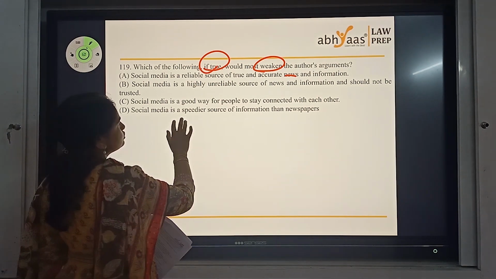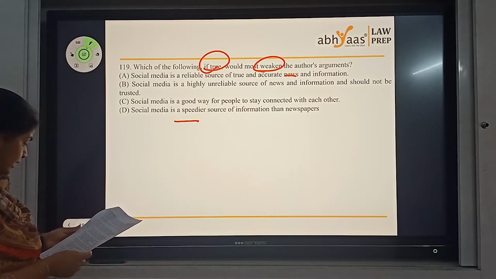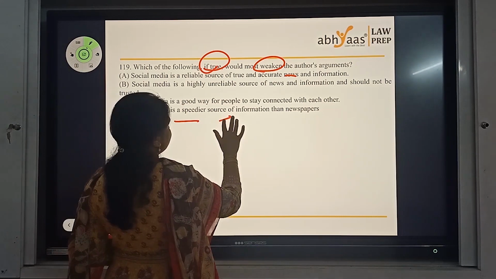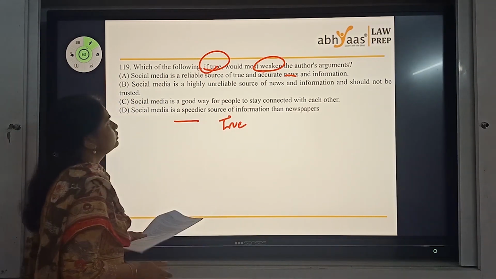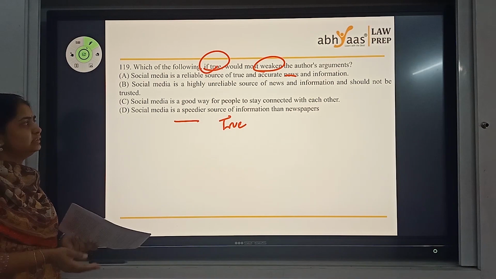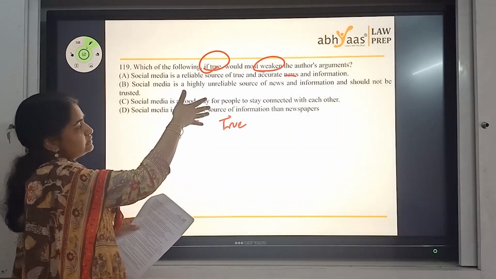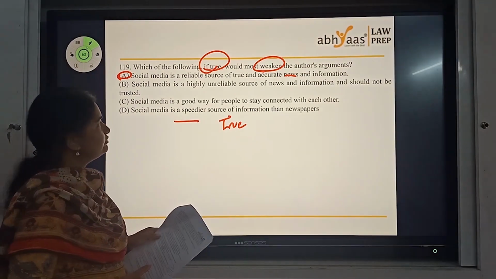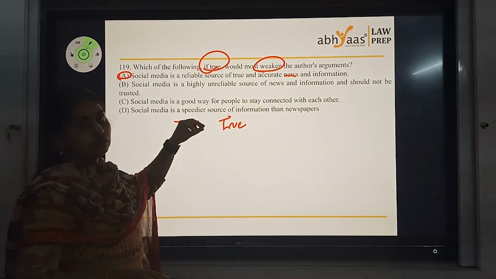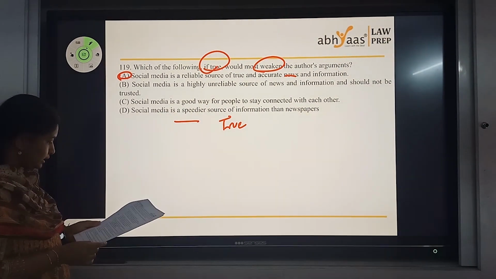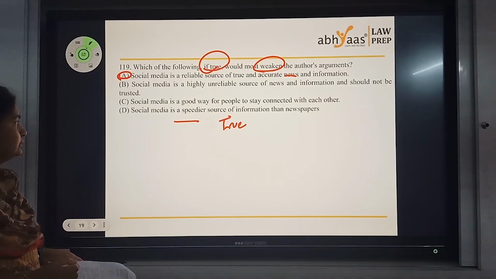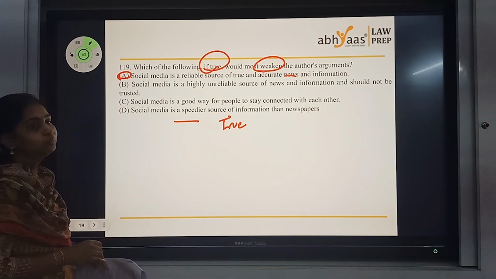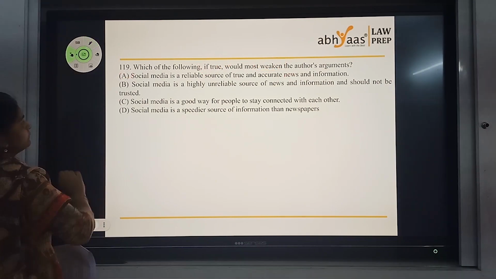Social media is a speedier source of information than newspapers. This is a true piece of information, but the author's argument was more about accuracy of information and the trust factor. So going by that, because it's a weakening statement, if we treat social media as a reliable source of information, not the false part, but the trust logic part of it, it would weaken it. So for question 119, A is the right answer. Okay? So just be careful with the words weakening and strengthening so that we don't make mistakes. Okay, let's do the next one.